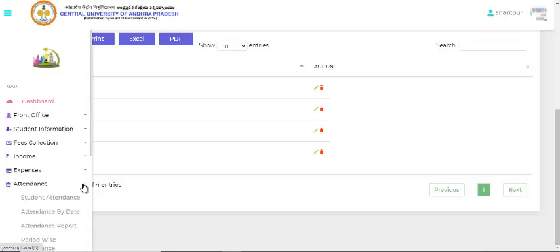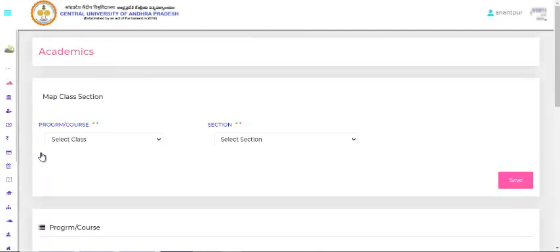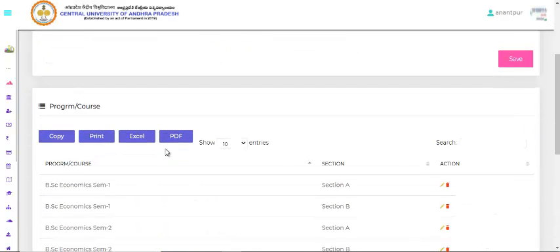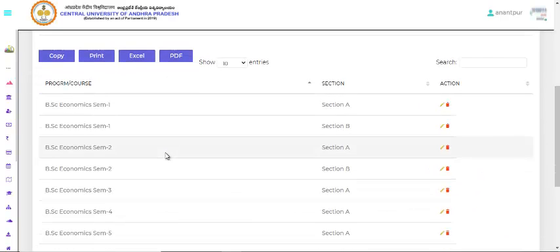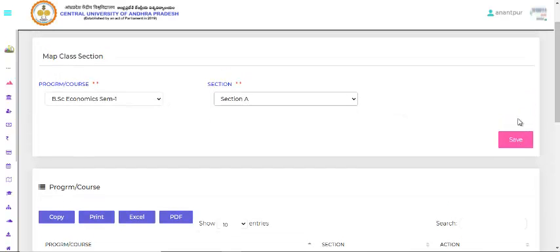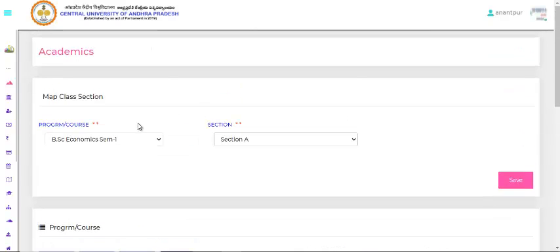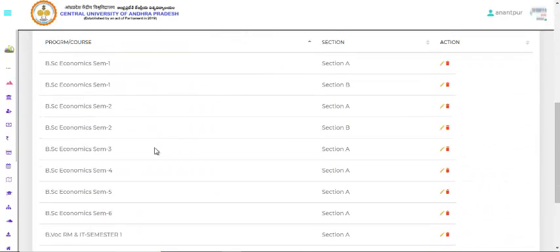And next we are coming with the map class section. Here we can choose, we mentioned the sections already. For example, I'm showing you here, it has already been saved, as you can map the sections for the courses, for the programs we want to add for the colleges.